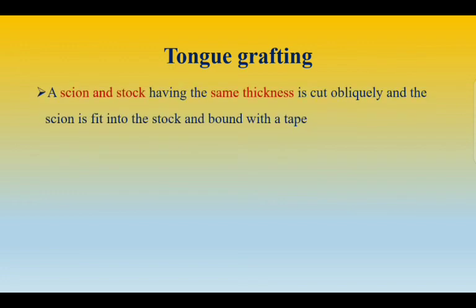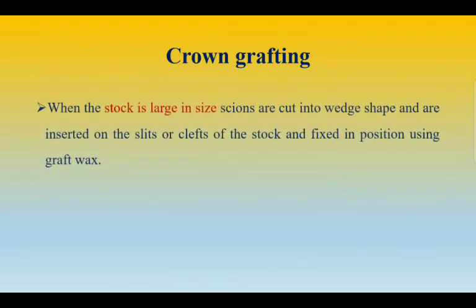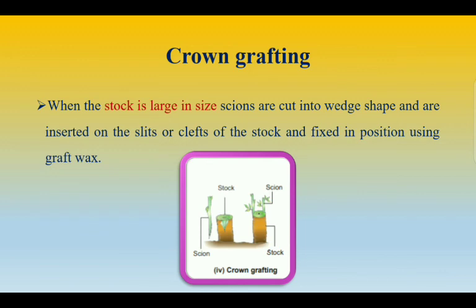Next is tongue grafting. Here a scion and stock having the same thickness are selected and cut obliquely, and the scion is fit into the stock and bound with a tape. Next is crown grafting. So when the stock is large in size, scions are cut into a wedge shape and are inserted into the slits or clefts of the stock and fixed in position using graft wax. So here many scions can be fixed.